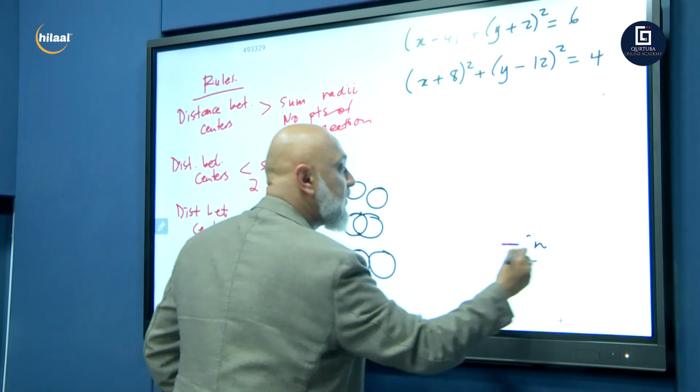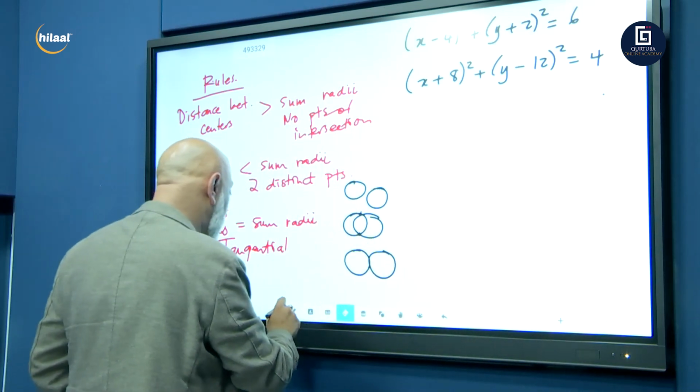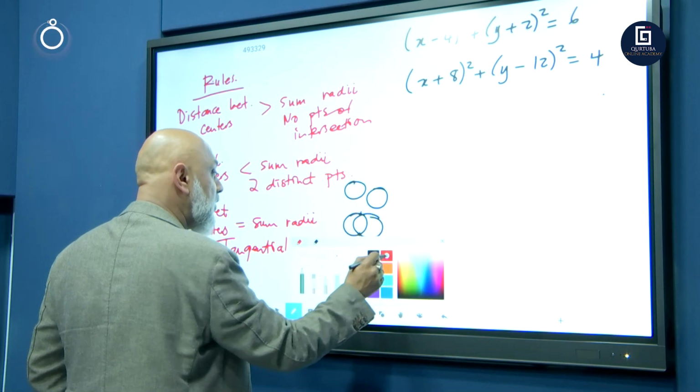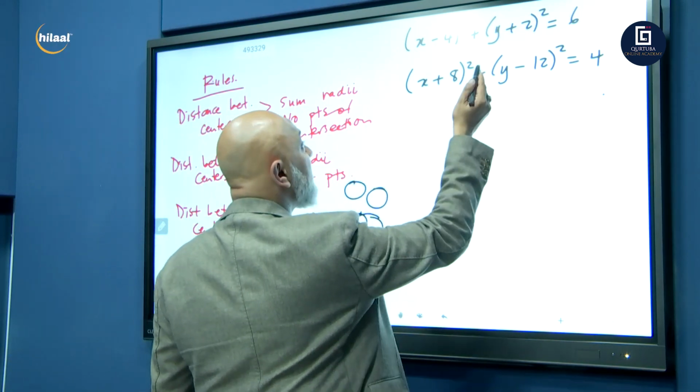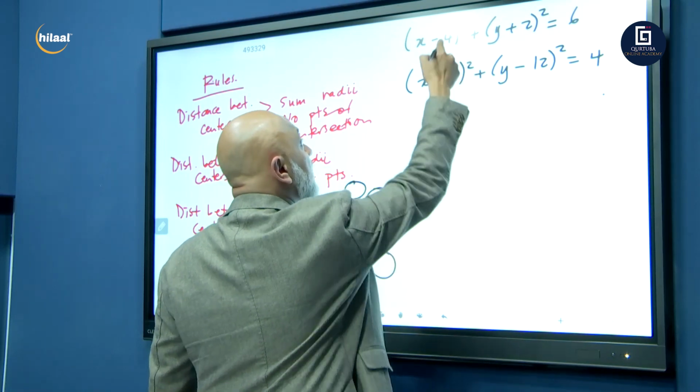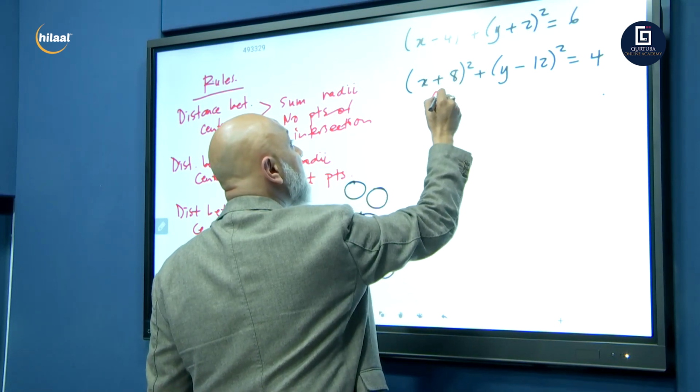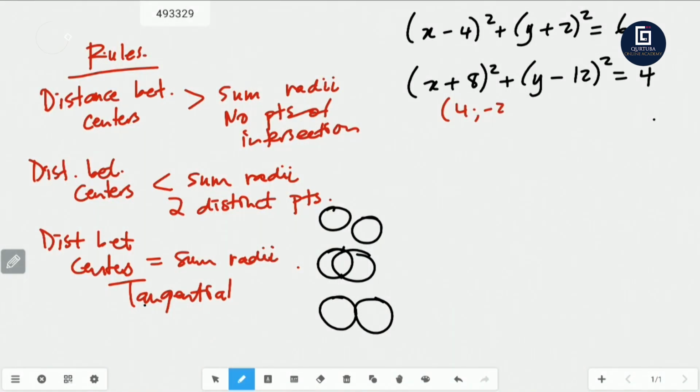Okay, so let's go through this. Let's see what result we get here. So now we say, let's see, distance between centers. So what is the distance between the centers? Your first center is at (4, -2). Your second center is going to be at (-8, 12).